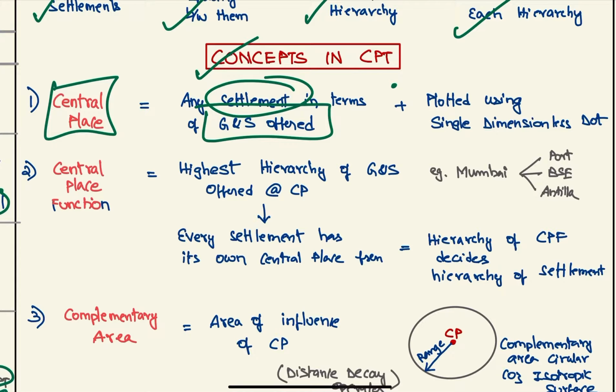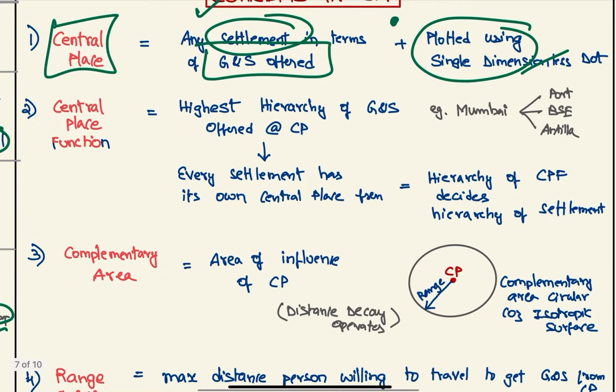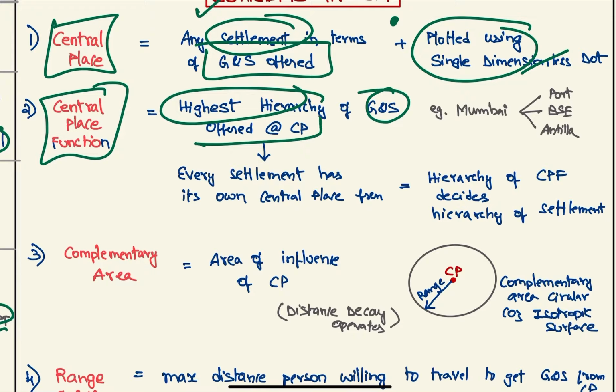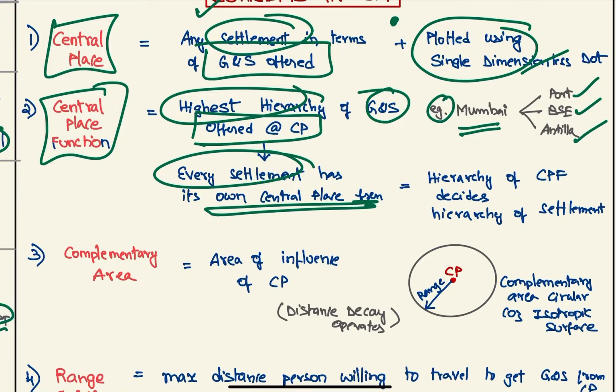So it can be any settlement and it is plotted using a single dimensionless dot. Next, we have the central place function. This is the highest hierarchy of goods and services offered at the central place. For example, Mumbai can have central place functions like port, Bombay Stock Exchange, or Antilia. Therefore, each settlement has its own central place function, and the hierarchy of central place functions decides the hierarchy of the settlement.